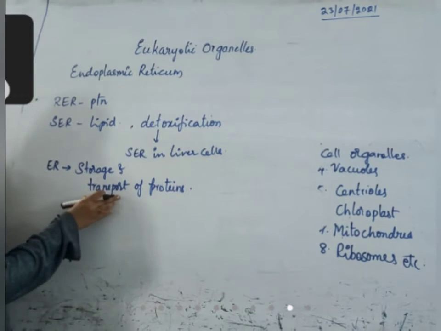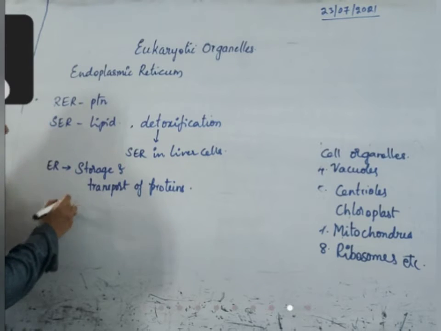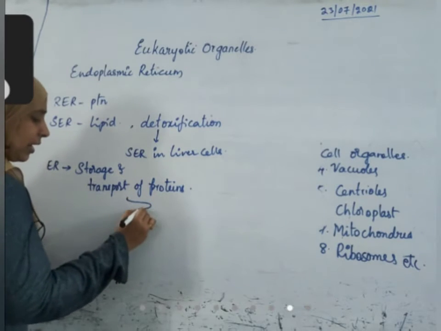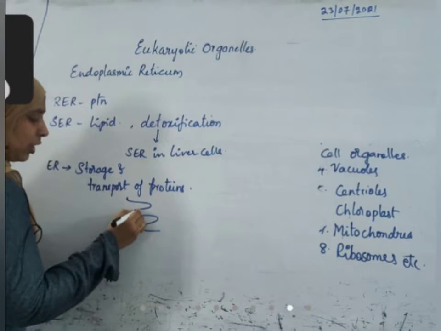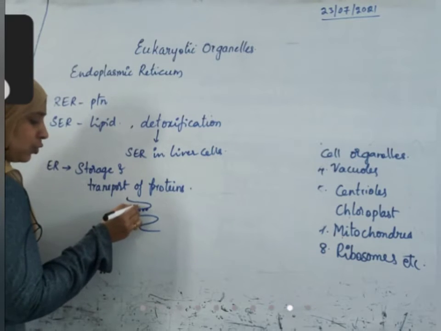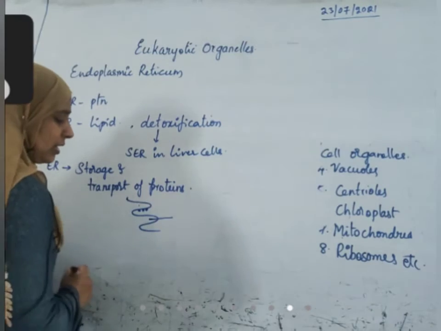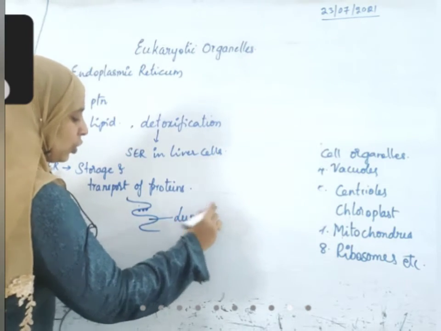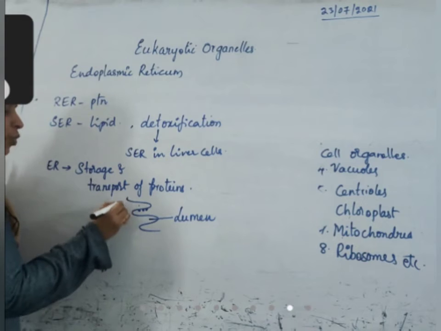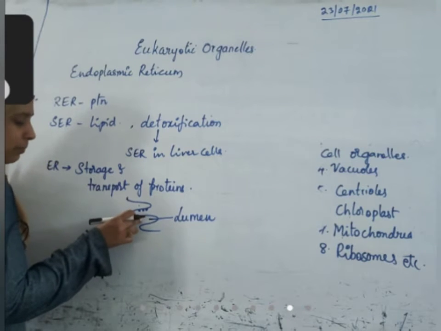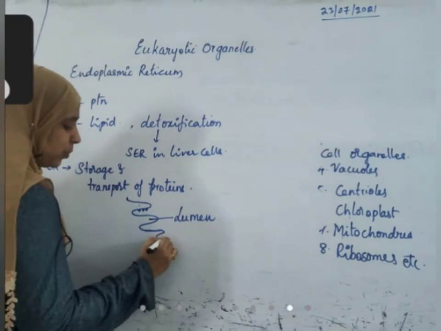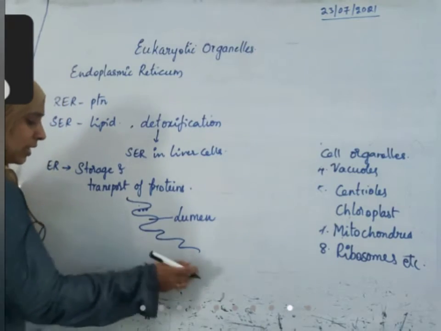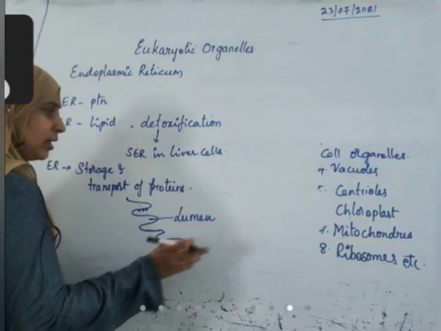When the rough endoplasmic reticulum produces proteins, they move into the lumen. The inner side of the endoplasmic reticulum is called the lumen. The proteins move towards the lumen and are stored there temporarily, or they are transported as far as the endoplasmic reticulum extends.